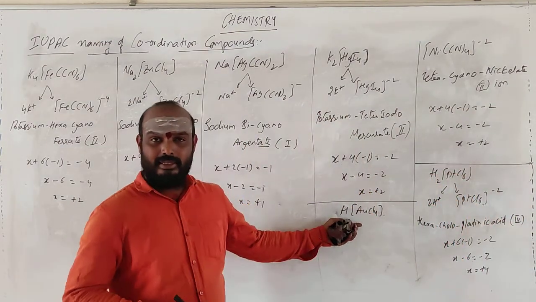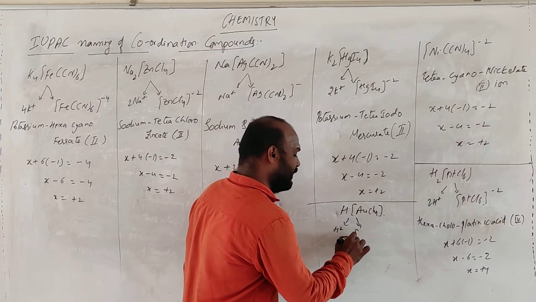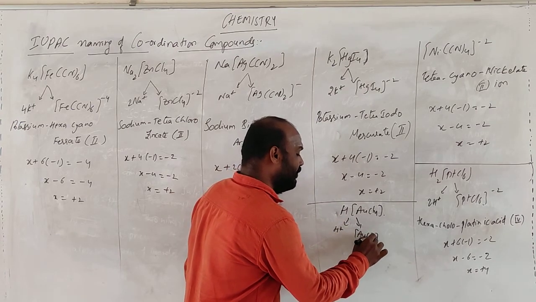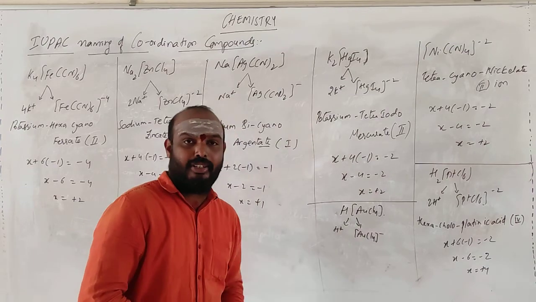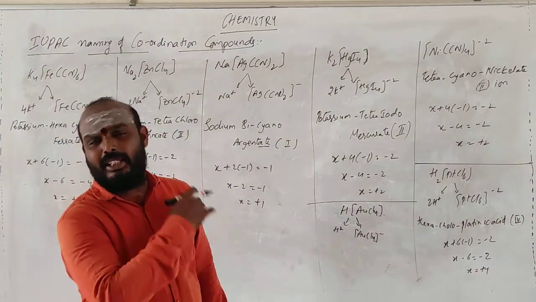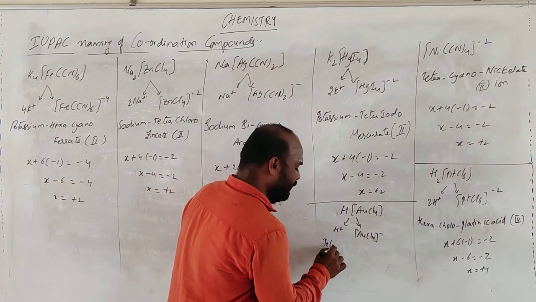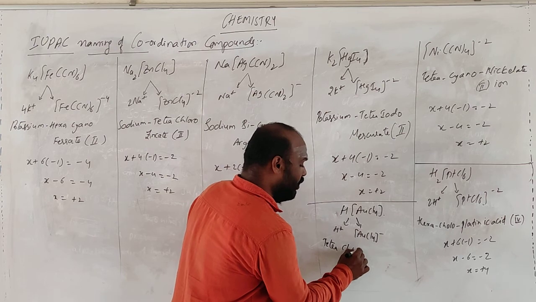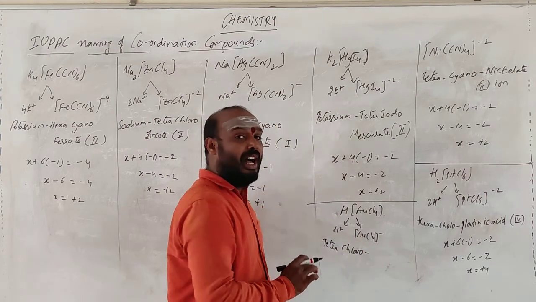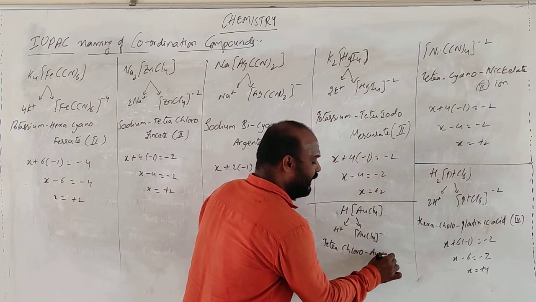See this one. Cation is H plus, right? Anion is AuCl4 minus. Now you can't name cation first. Whenever hydrogen is present as the cation, don't name the cation first. Apart from that, everything is cation first. So in this, tetrachloro, this one generally should be aurate. Now auric acid.